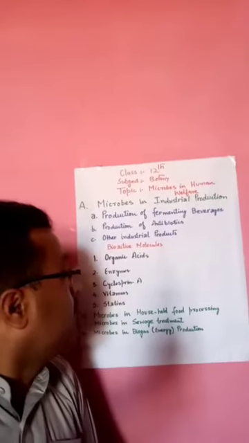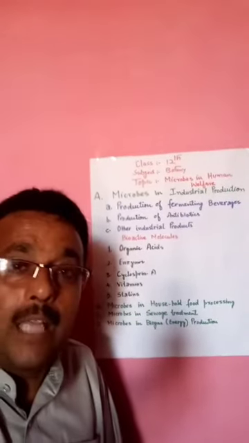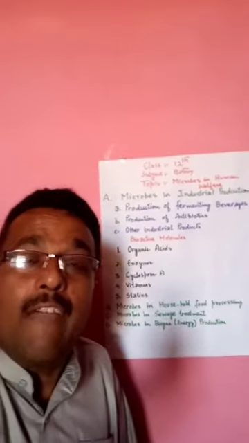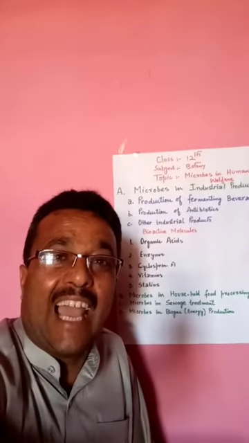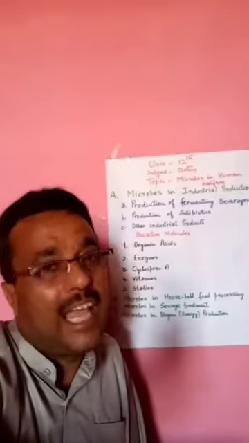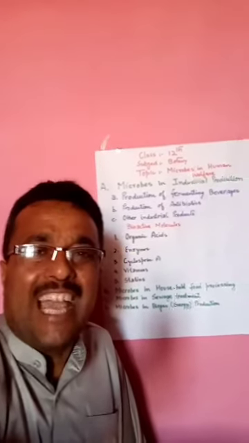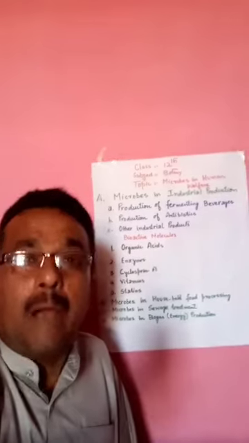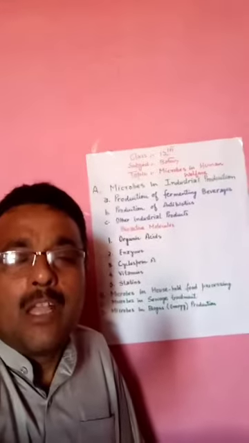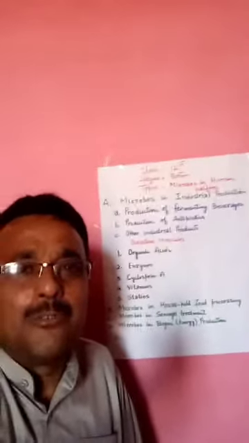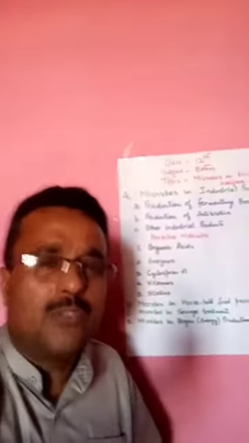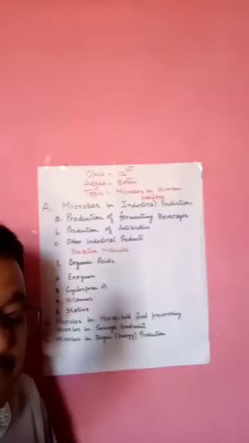The term antibiotic has been derived from the Greek words anti, meaning against, and bios, meaning life. And the first antibiotic was discovered by Alexander Fleming by chance.